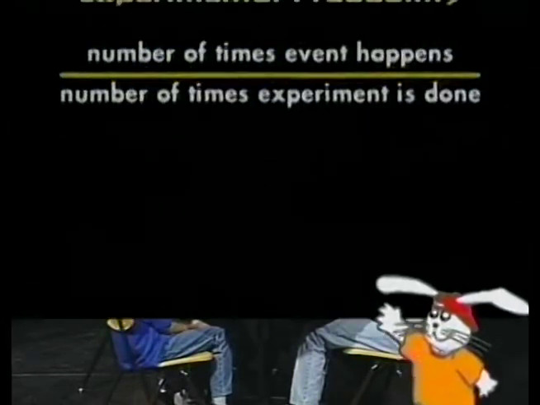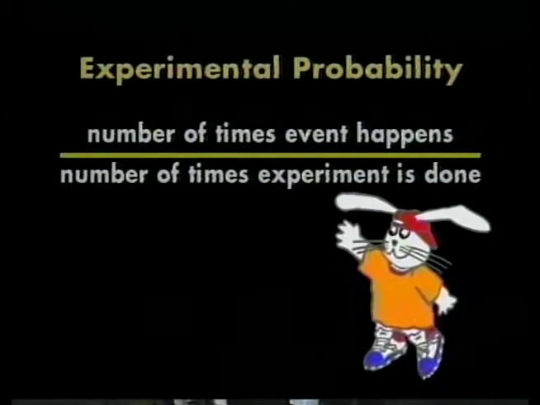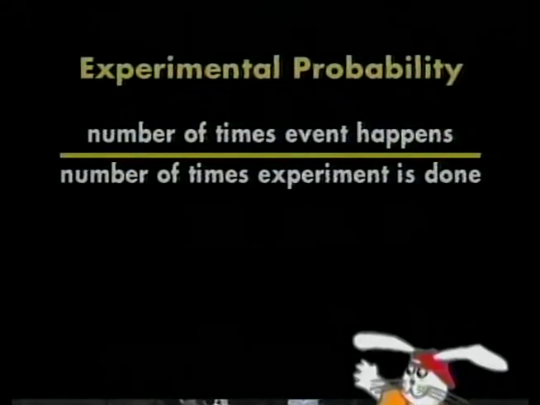We look at the possibilities and then make our decision. Well, in experimental probability, it's different. We actually perform an experiment. Now, we're going to perform an experiment, but before we do, I'm going to get Pascal to help us out with the definition. Pascal? As you can see, the definition of experimental probability is defined as the probability of an event is equal to the number of times the event happens over the number of times the experiment is done.